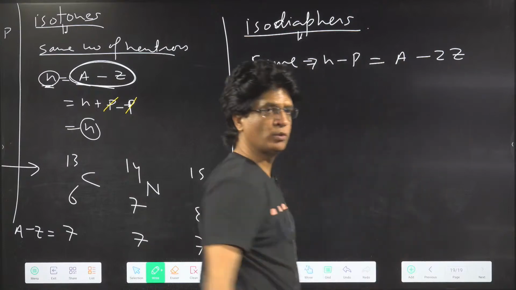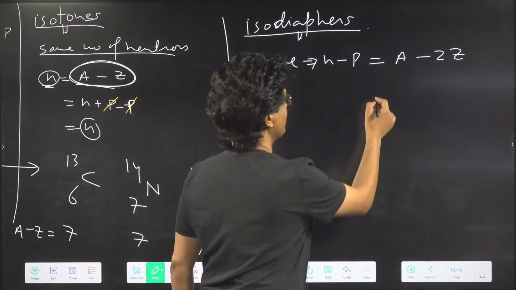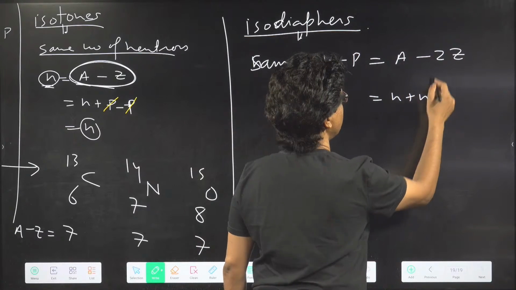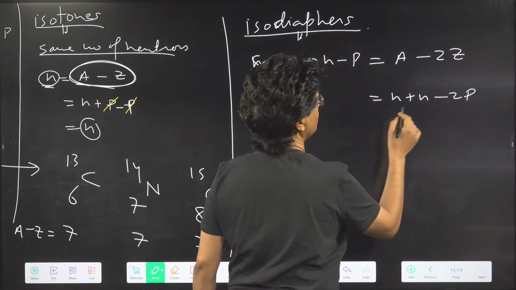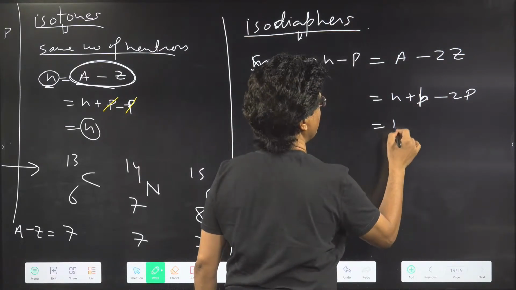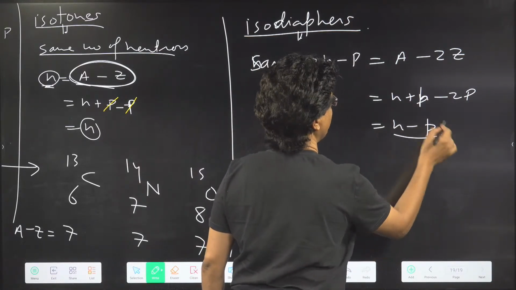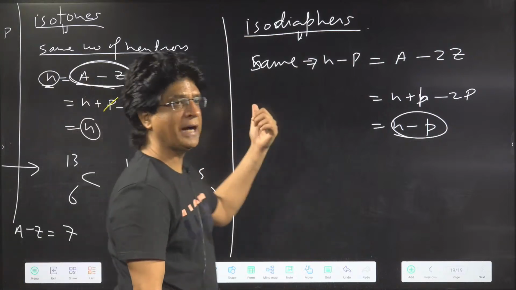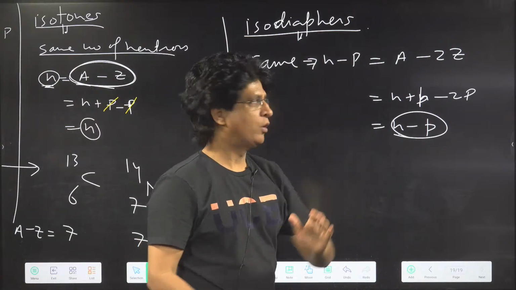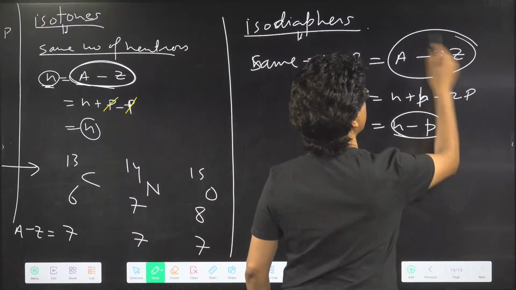A minus 2Z. You can see that A is N plus P and Z is P. So minus 2P, and N plus P minus 2P will be N minus P. So if N minus P is the same, it will be called isodiapher. Or you can simply just do A minus 2Z.